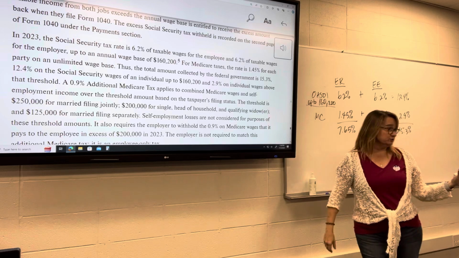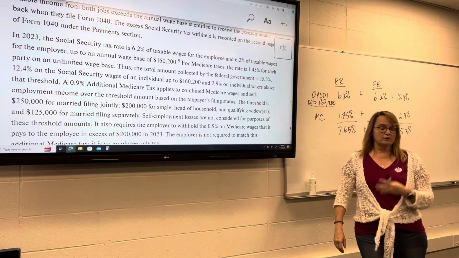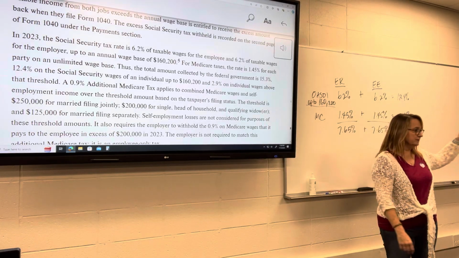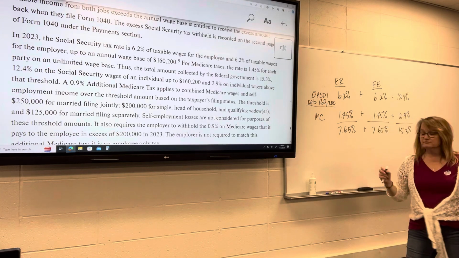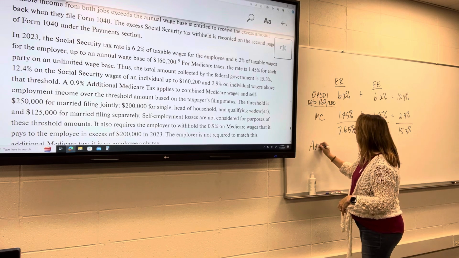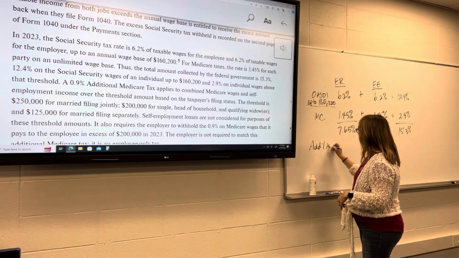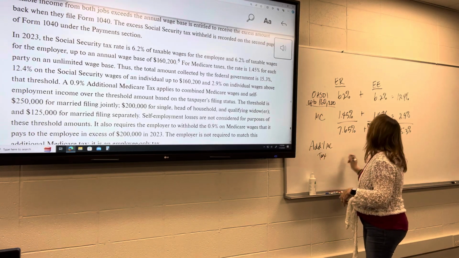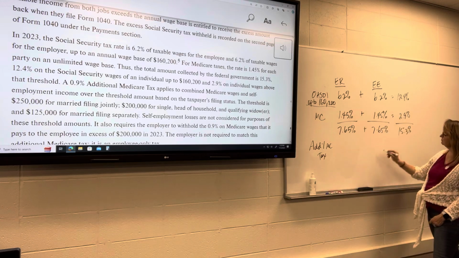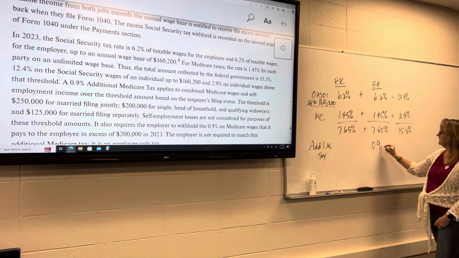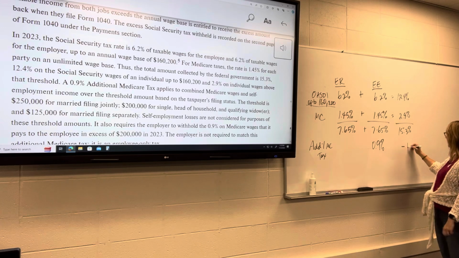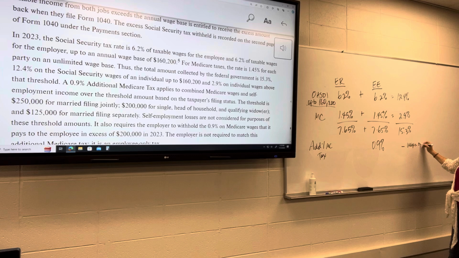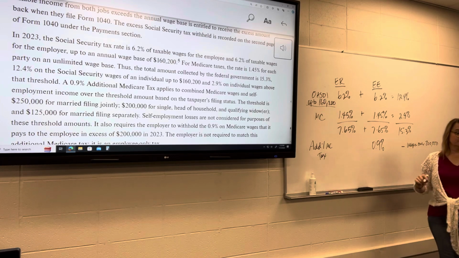Medicare has no wage base, right? So it goes from 0 to infinity. It's applied from 0 to infinity, only to wages though, of course. But then we've also got the additional Medicare tax, only applied to employees. It is 0.9%, and this is on wages over $200,000 from the employer's perspective.